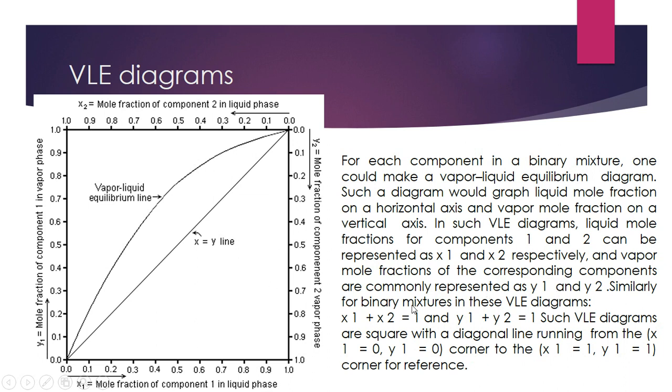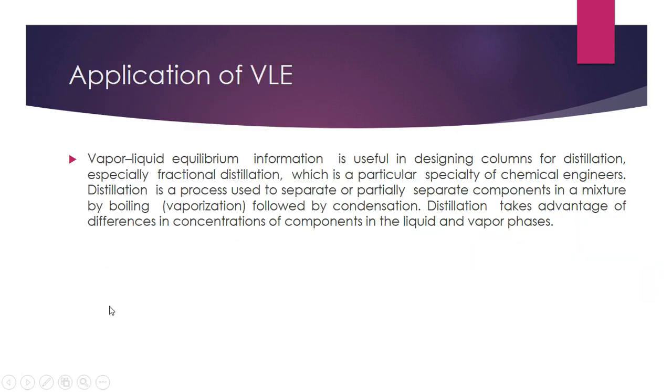Similarly, for a binary mixture in this VLE diagram, x1 plus x2 is equal to 1 and y1 plus y2 is equal to 1. Such VLE diagrams are square like this, with a diagonal line running from the corner x1 equal to 0 and y1 equal to 0, to the corner x1 equal to 1 and y1 equal to 1. That is the corner reference. This is VLE.